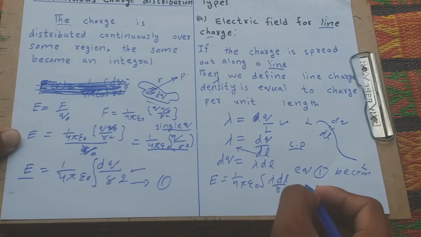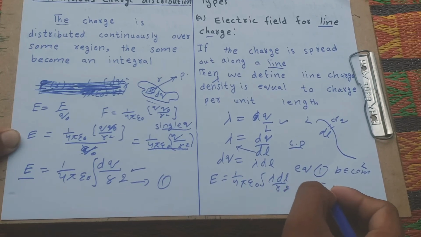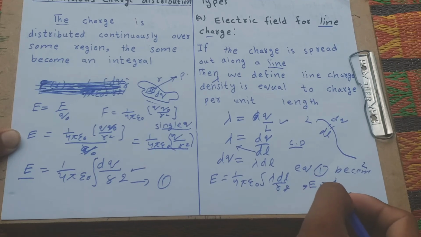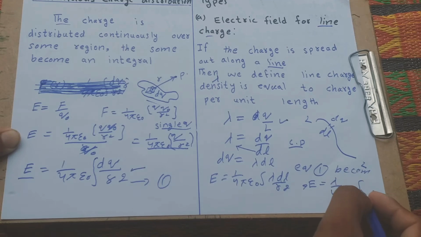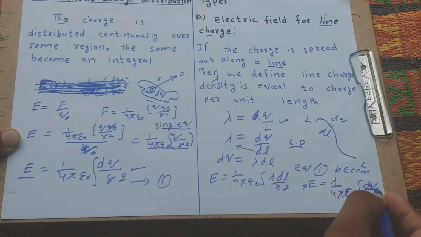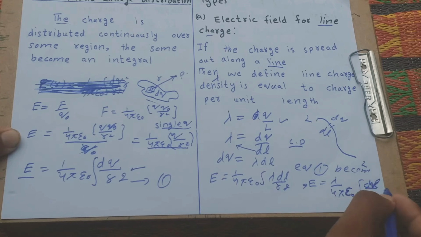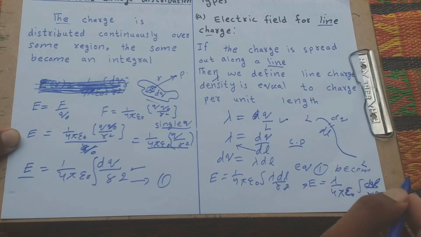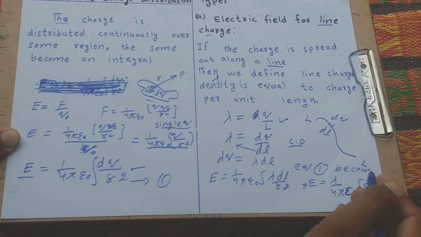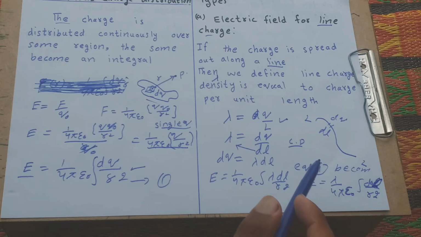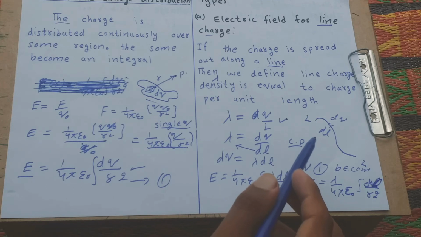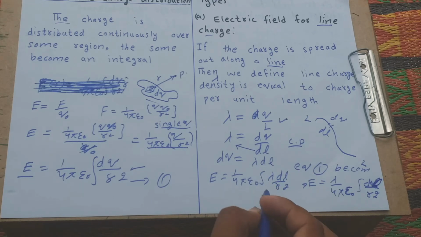Lambda is a constant, so we take it out of the integration. We integrate only over length, dl. The total length is L, and we use small patches of length for the continuous charge distribution.